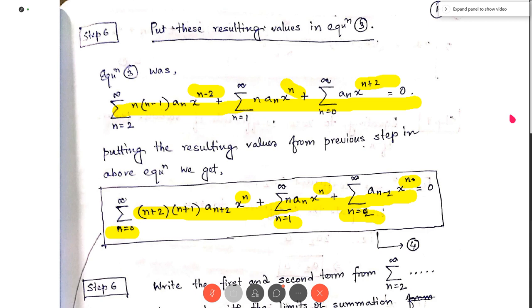Although the power of x in each term is the same, the summation of each term starts from a different point.